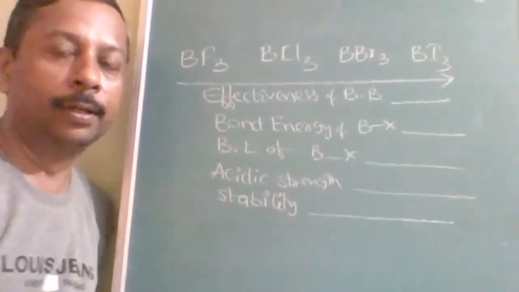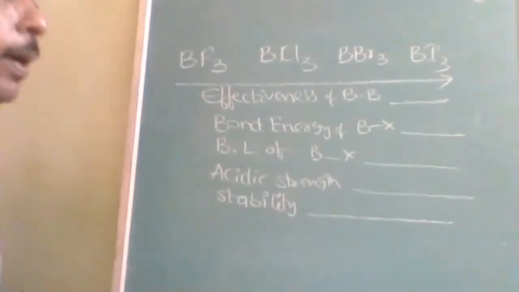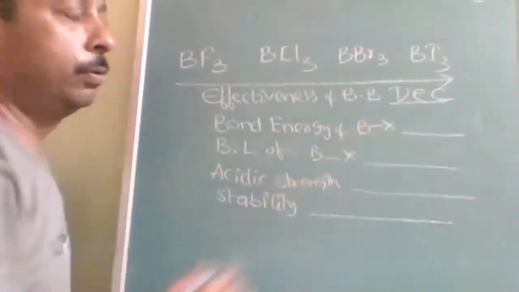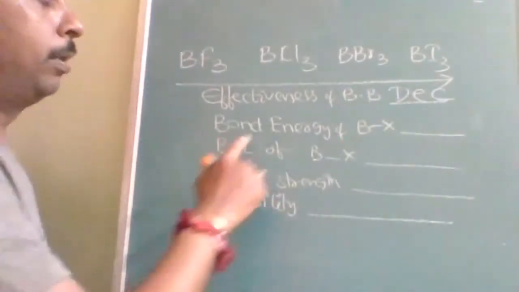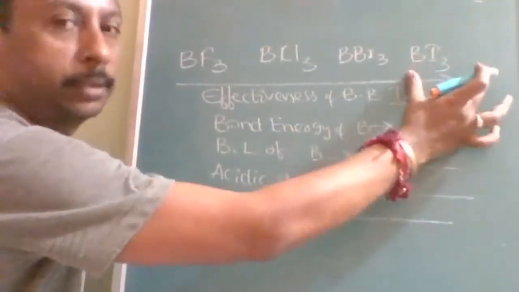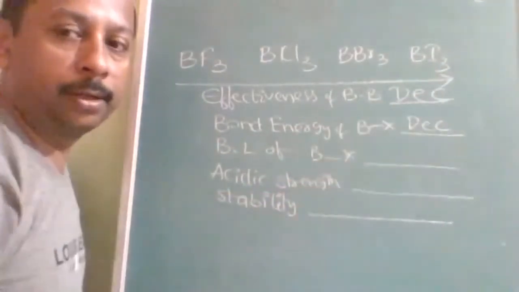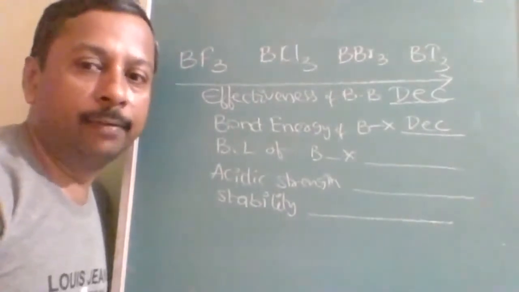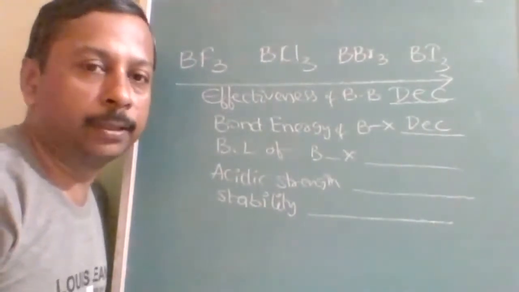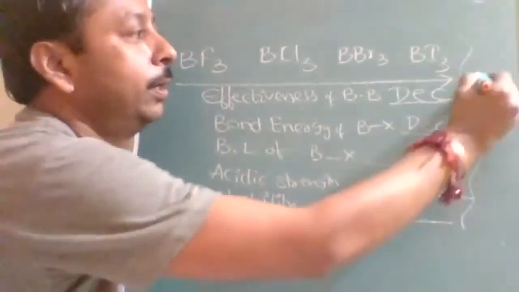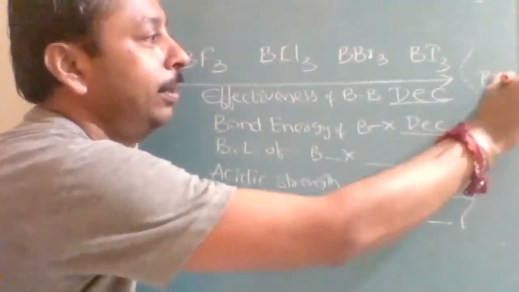See here. Effectiveness of back bonding decreases. First should be D. Bond energy decreases because length is increasing, and effectiveness is also decreasing. It is also called PDC. Don't tell this top secret to anybody.